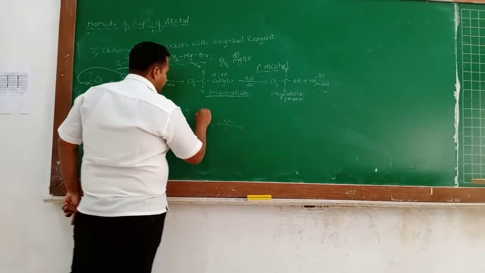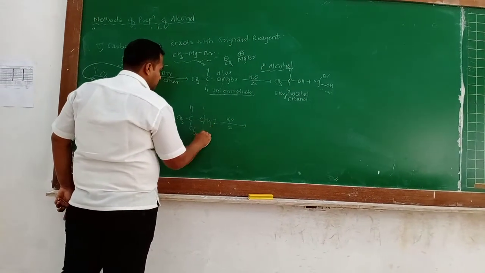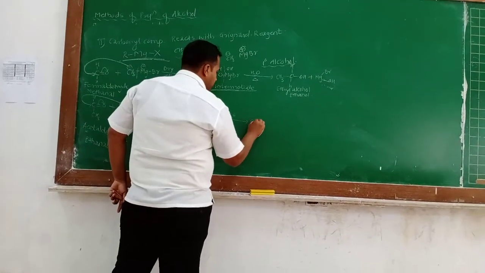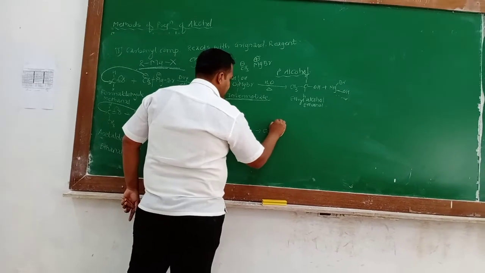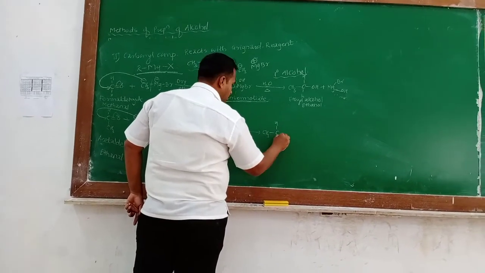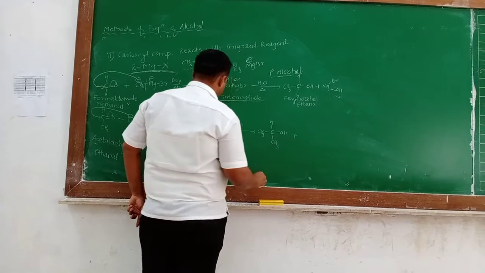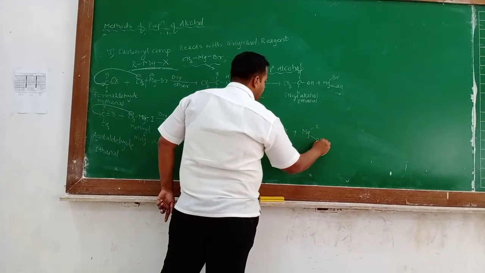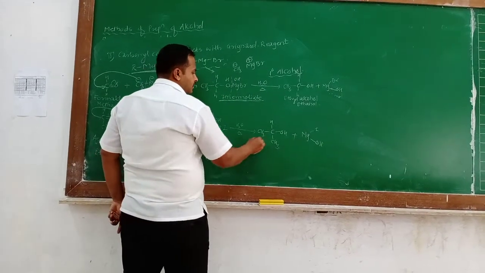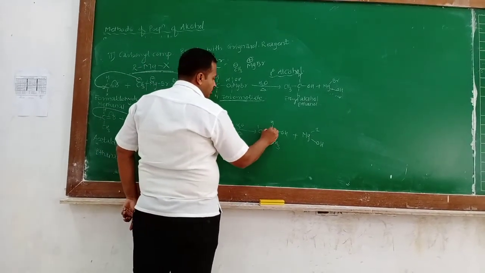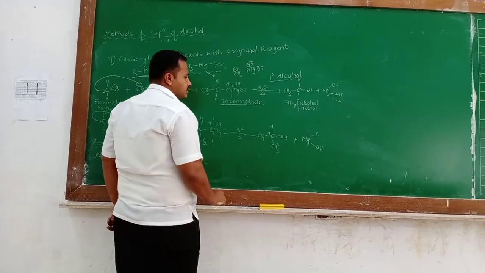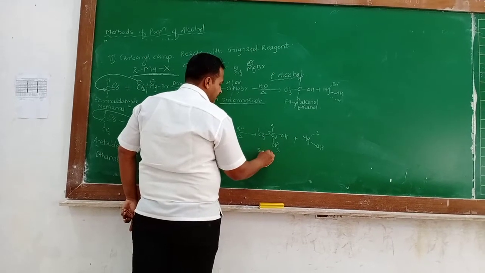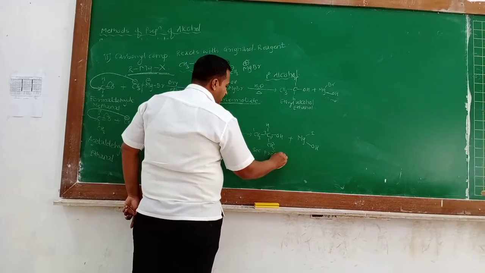The intermediate on hydrolysis with H2O, the addition of water, forms a new compound, CH3CH(OH)CH3, plus Mg(OH)I. Counting 1, 2, 3, the OH group is attached to the second carbon, so it is a secondary carbon.